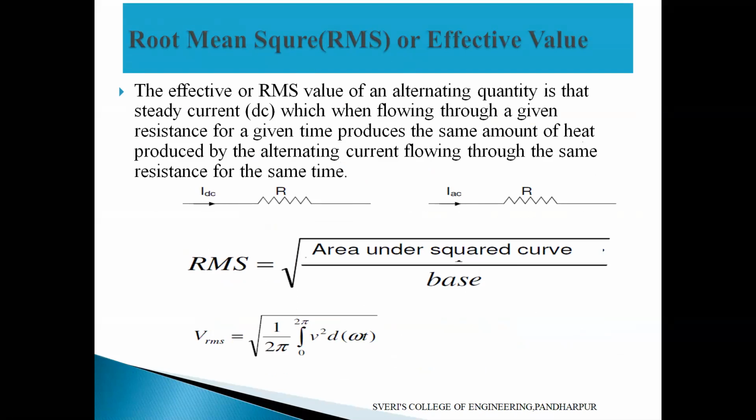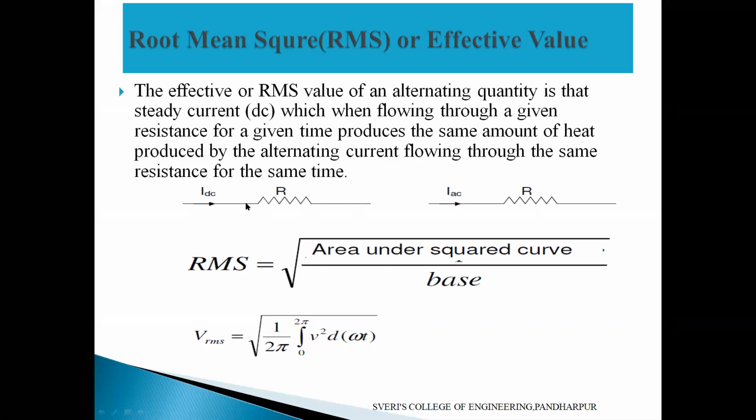AC and DC supply we can give. Yes, AC supply we can give and DC supply we can give to the load here. Now suppose you consider that one resistance is there, this resistive is the load only. The resistive load we are going to consider here now. When we give the DC supply, it will produce heat. Suppose 5 minutes time I will apply that one.